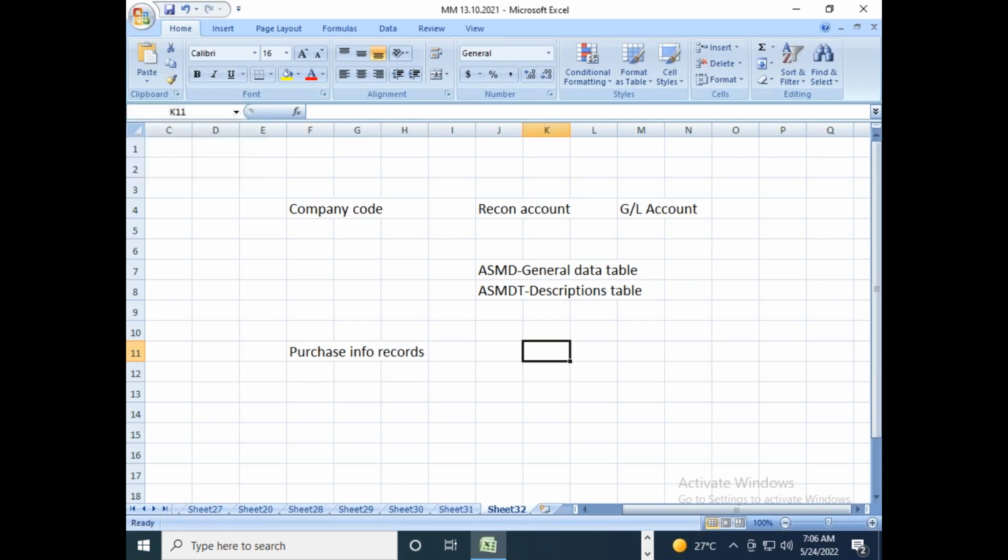Let us say I have a material X in my company. I am trying to buy this particular material X from a vendor Y, by using the purchasing organization, or the procurement department, let us say IN47, and for the plant I am trying to procure this material for the plant IN47.